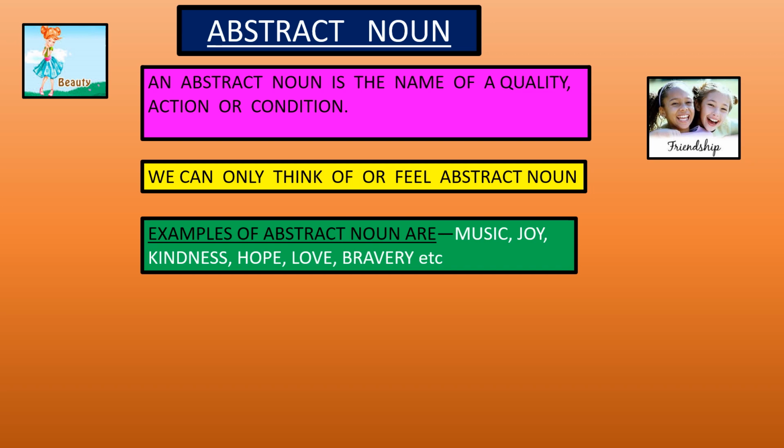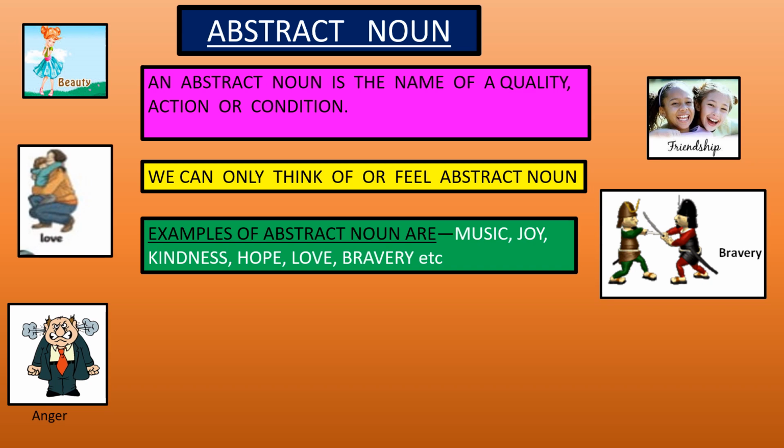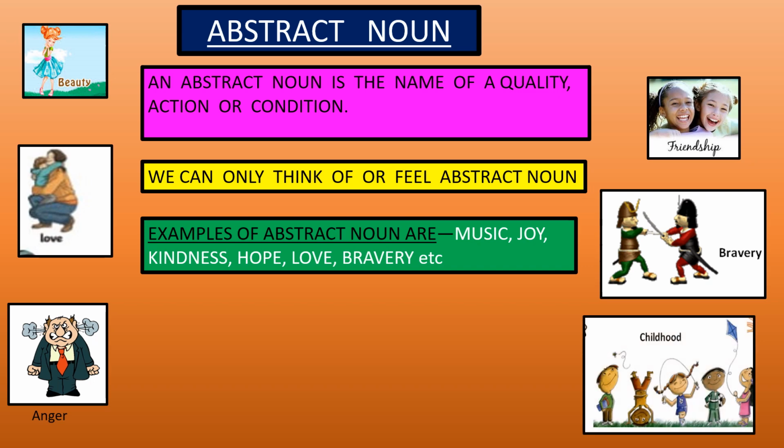Friendship. Friendship is also an abstract noun because we can feel friendship, but we can neither touch it nor see it. Love. Love is an emotion and that's why it is an abstract noun. Bravery. Bravery is a quality which we can feel but cannot touch. So bravery is an abstract noun. Anger. Anger is also an emotion, so it is an abstract noun. Childhood. We all enjoyed our childhood, but we never see it. So it's a feeling and that's why it is called an abstract noun.